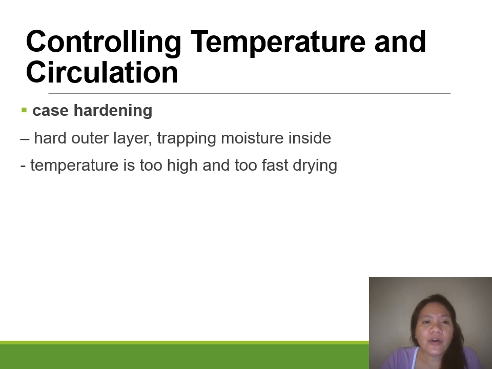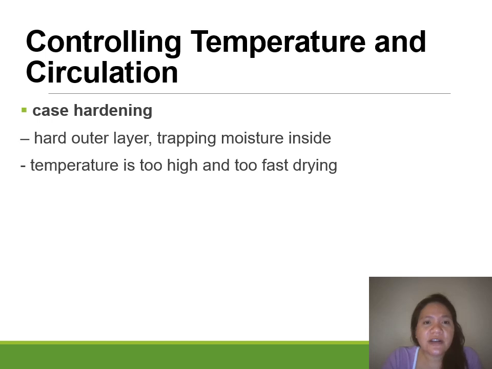where moisture can support bacterial growth, where the cells outside the food give up moisture faster than the cells inside the food material.